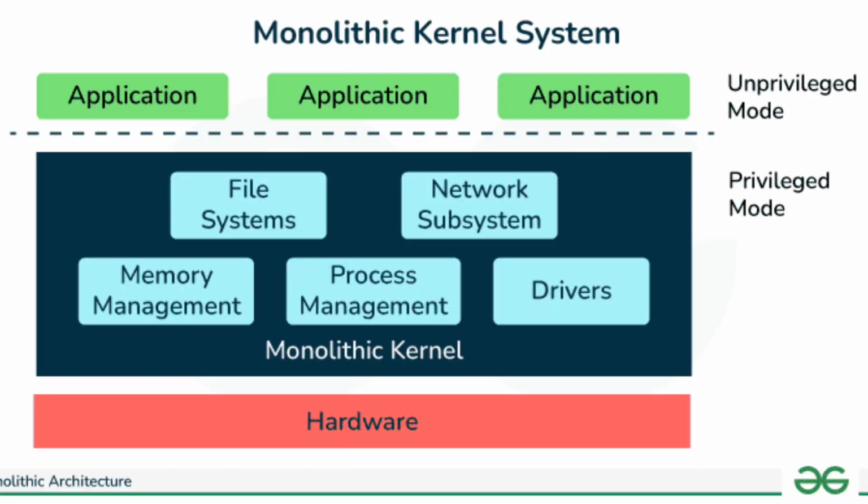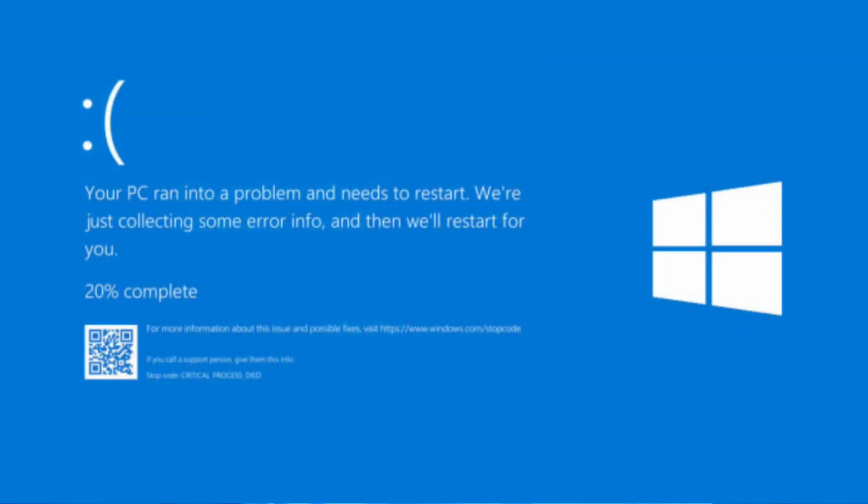Monolithic kernel architecture is a system where most system services and drivers are integrated together and run in the kernel space. It will be more feature-rich but more complex. The system could crash the entire OS if one of the subsystems fails. For example, if a hardware driver fails, the entire system will fail.